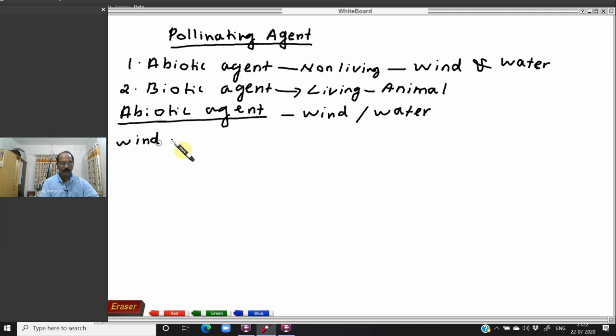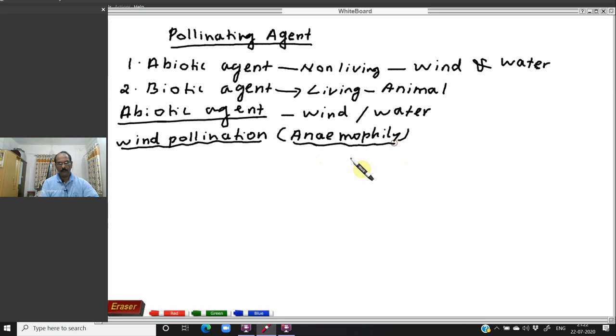Wind pollination. The pollination taking place by the wind is also known as anemophily. Anemo means wind. Technically, it is known as anemophily. Among abiotic agents, wind is the most common.